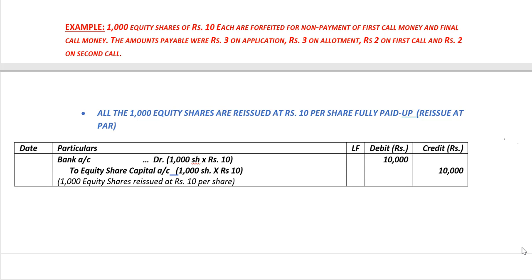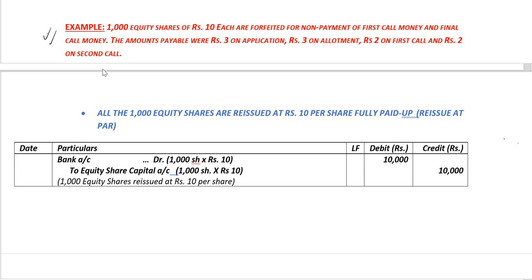In our example, which is specified in red over here, 1000 equity shares of rupees 10 each are forfeited for the non-payment of first call money and final call money. Amounts payable were rupees 3 on application, rupees 3 on allotment, rupees 2 on first call, and rupees 2 on second call.